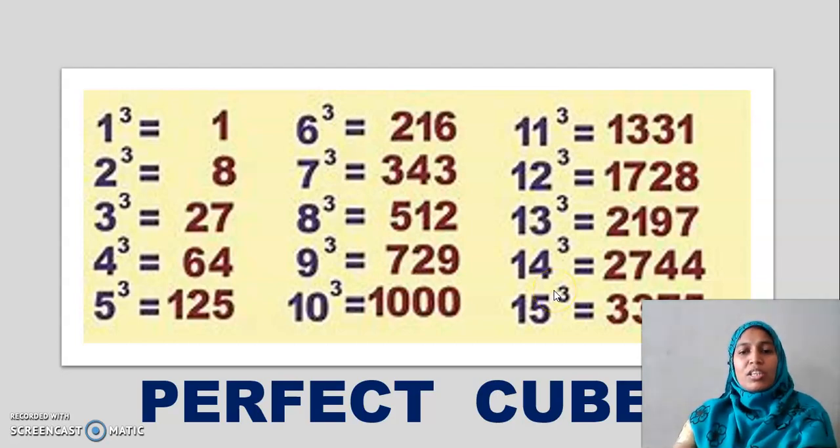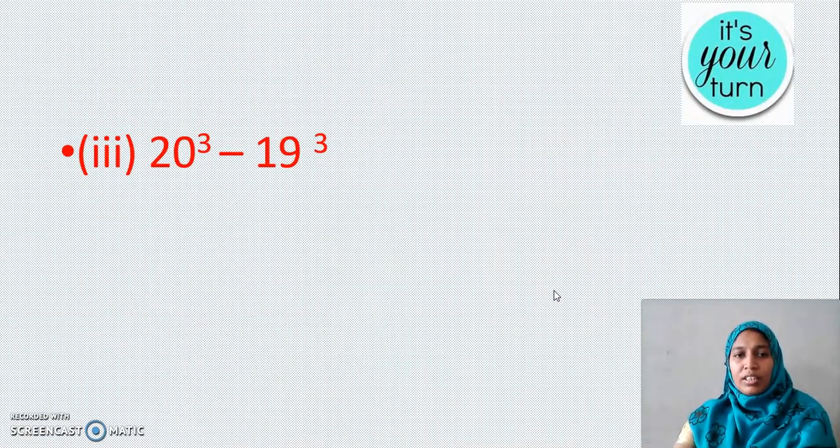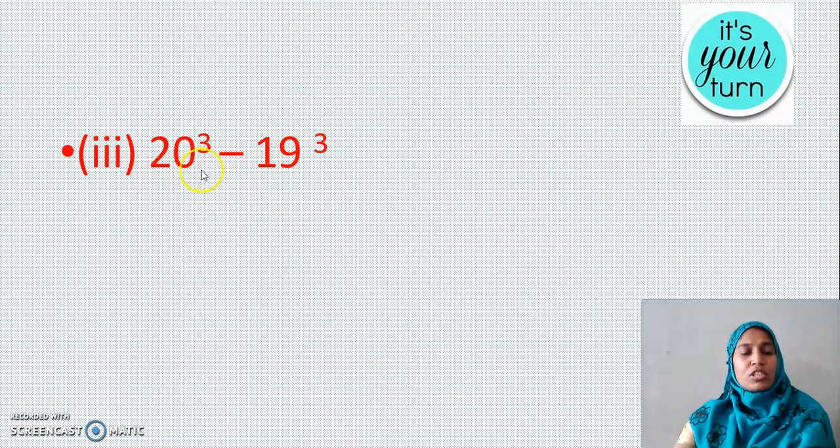Then what other properties did we see? Here it is. To find the difference between cubes of 2 consecutive numbers. How to find it? We learned this by seeing its pattern. Not any general formula with n, 2n, nothing like that. It's just with pattern. What is the first thing?